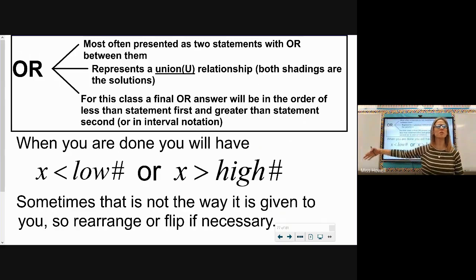So I don't need a scratch paper here because I'm going to shade for both, and I'm keeping everything I ever color in. It's going to make writing our intervals a little bit more complex. Remember, our union relationship would be that letter U in our interval if we need it.